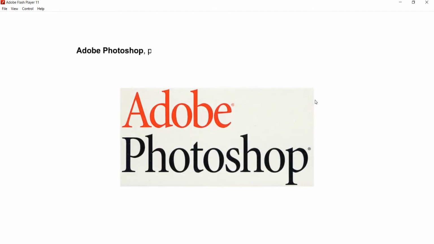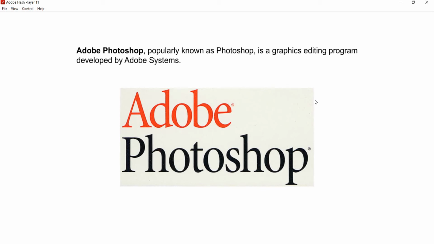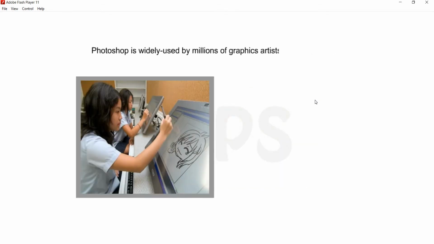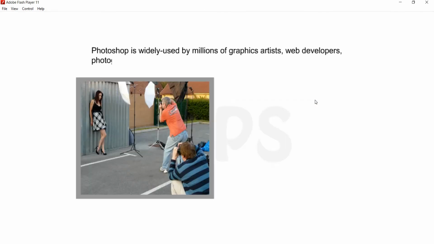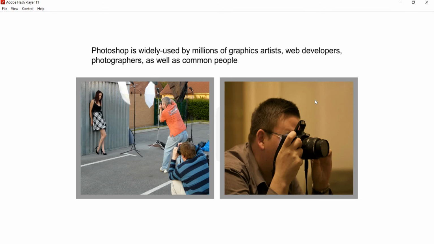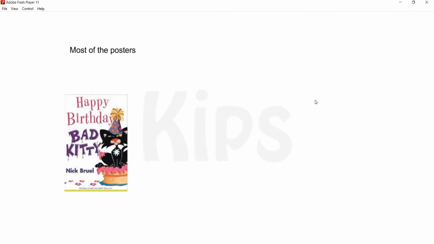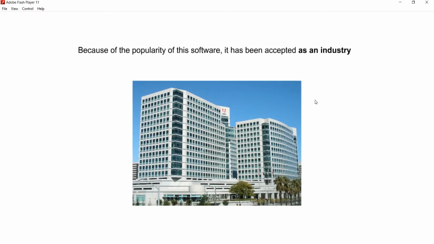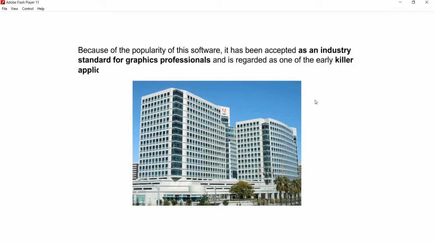Adobe Photoshop, popularly known as Photoshop, is a graphics editing program developed by Adobe Systems. Photoshop is widely used by millions of graphics artists, web developers, photographers, as well as common people. Most of the posters, magazine covers, book covers, brochures, etc. have been created or edited with Photoshop. Because of the popularity of this software, it has been accepted as an industry standard for graphics professionals and is regarded as one of the early killer applications on the PC.